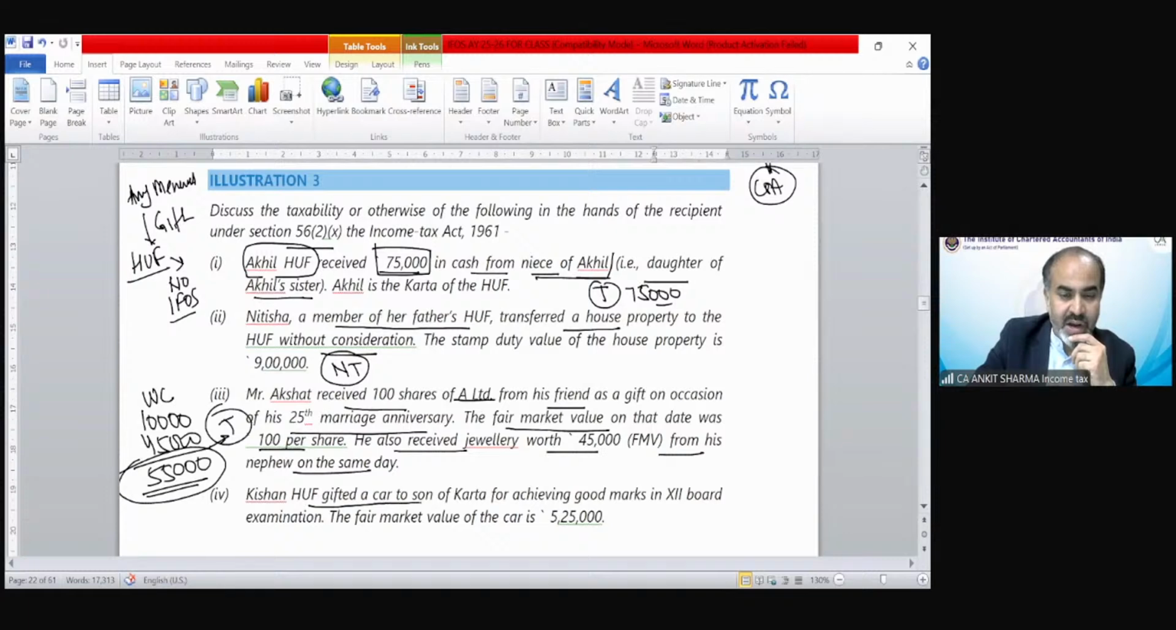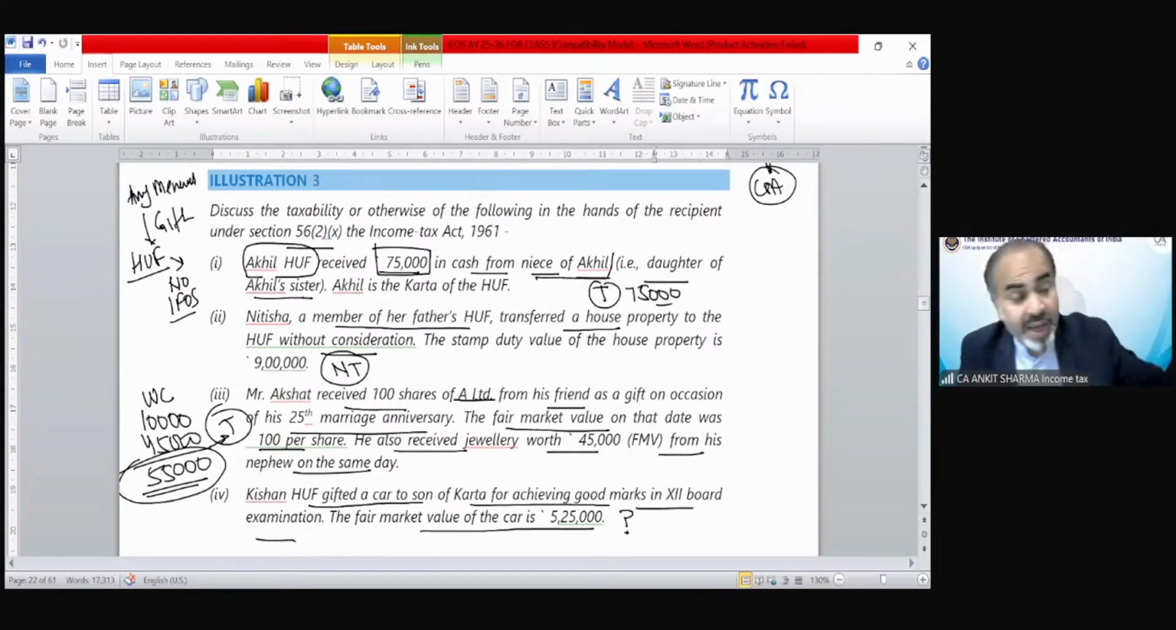Kishan HUF gifts a car to the son of Karta for achieving good marks in the 12th board examination. The fair market value of the car is 5,25,000. So what should be the correct answer? Now HUF is gifting to the member of HUF. So is it going to be exempted or taxable? Let's see. What's your opinion?